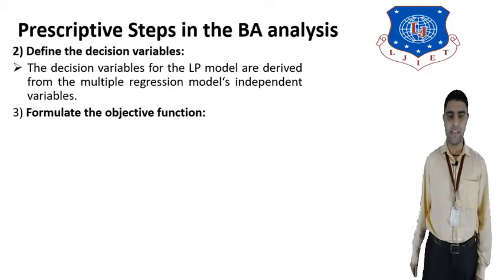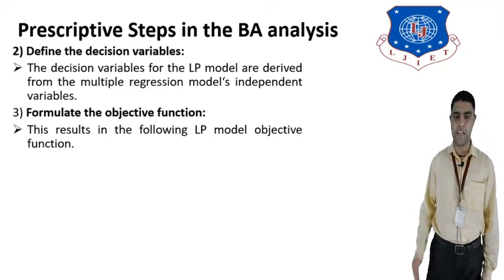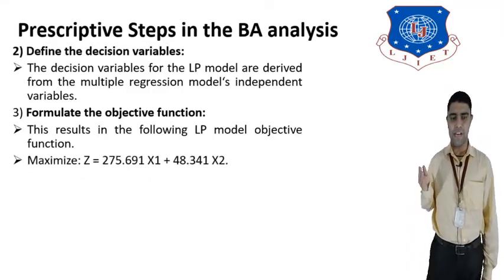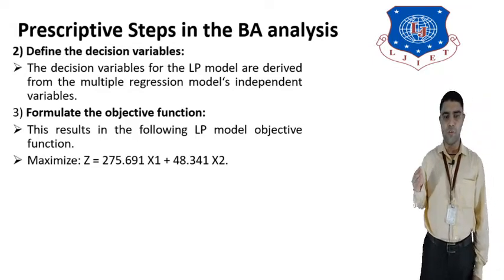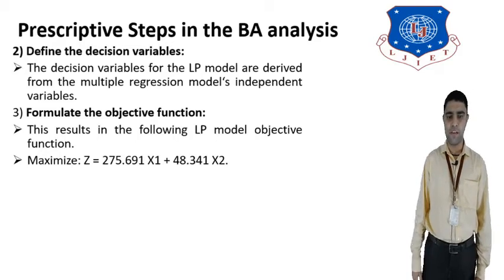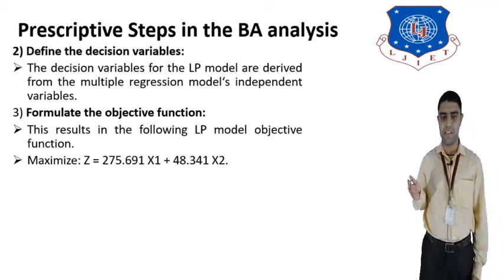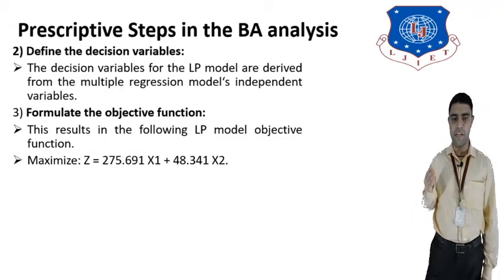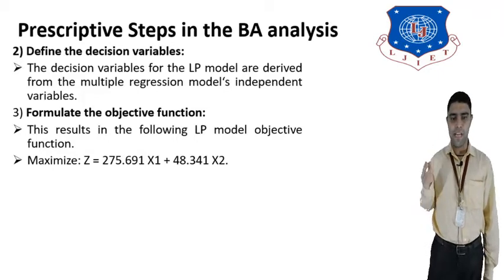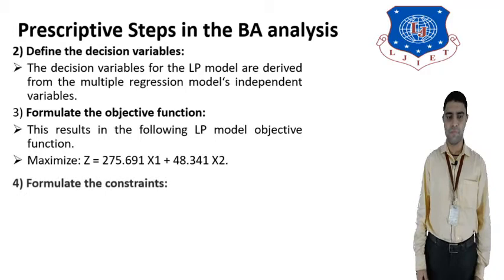So this results in the LP following a linear programming model, objective function maximum profit: Z equals 275.69 x1 plus 48.34341 x2. There are constants A and B. x1 is the decision variable for purchasing radio, and x2 is the decision variable for purchasing TV commercials.